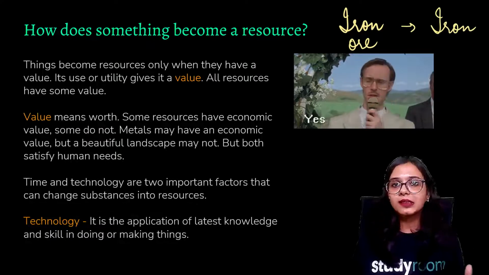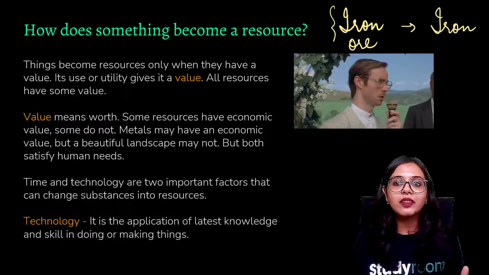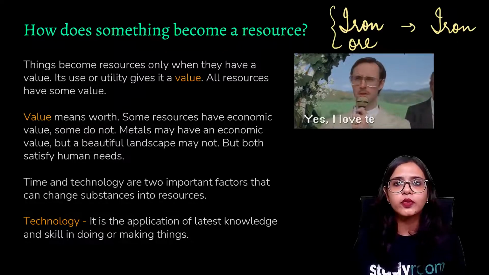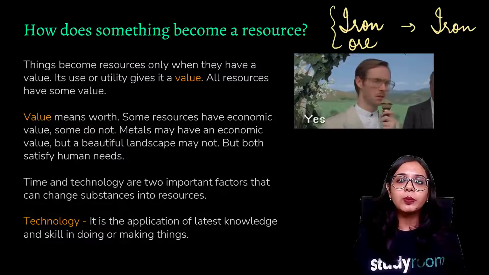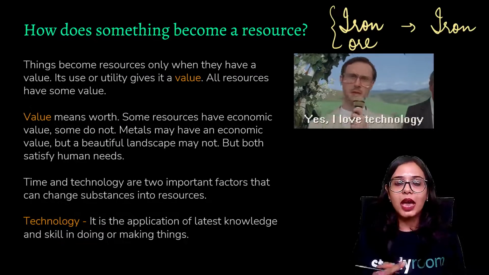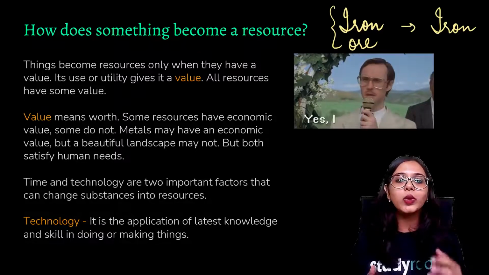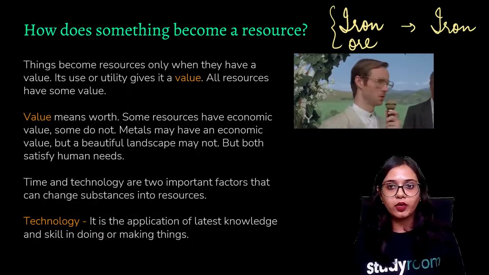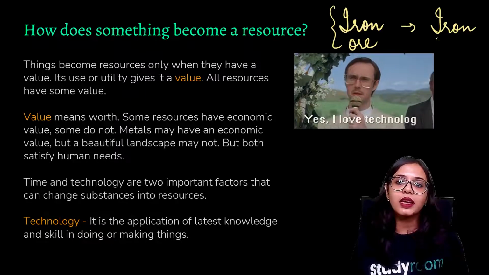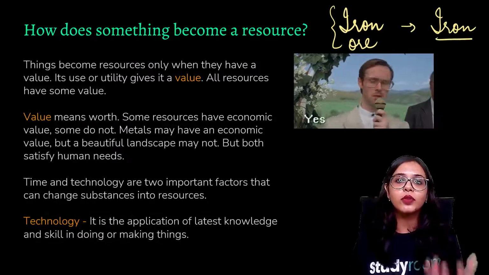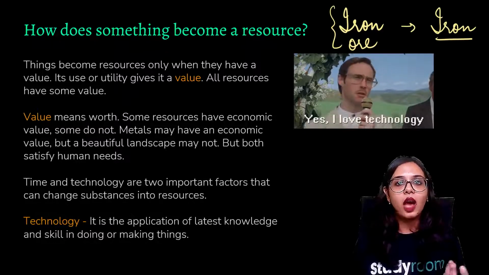Iron ore exists naturally, so by itself it is not a very useful resource. But by employing accurate technological skills, we can extract iron from iron ore. So we are basically extracting this useful resource, iron, from this material, iron ore.